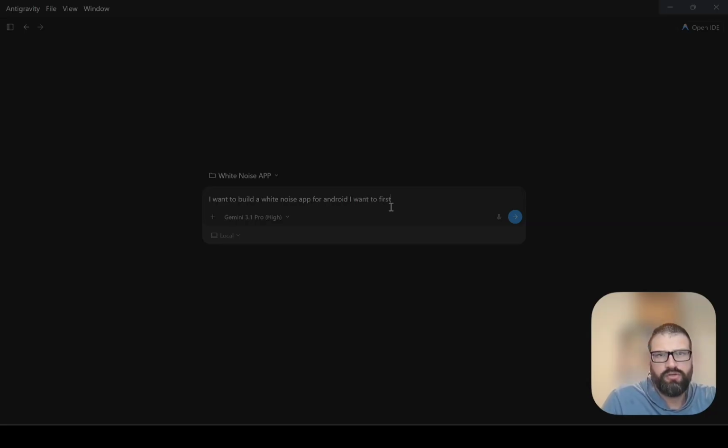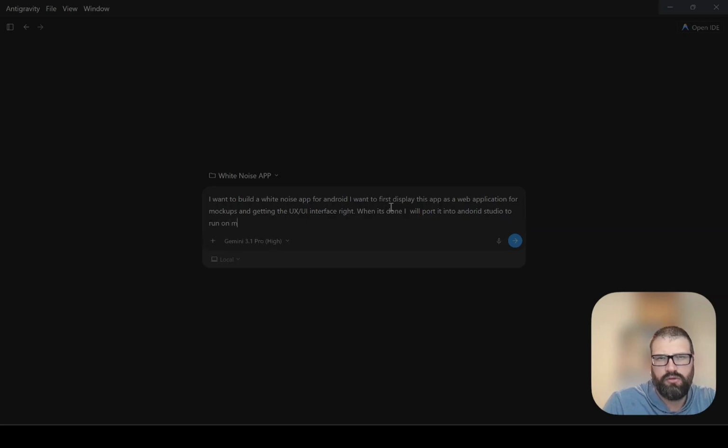I want to first display this app as a web application for mockups and getting the UX, UI interface right. When it's done, I will port it into Android Studio to run on my phone.